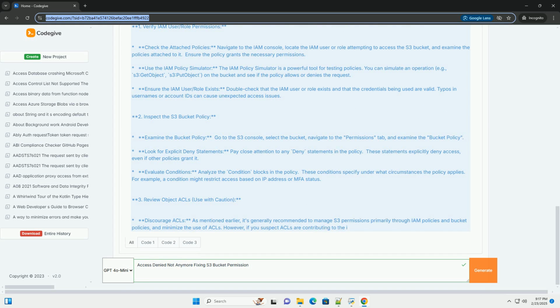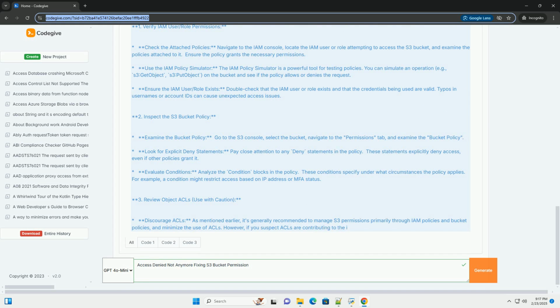S3 object ownership. When dealing with cross-account object transfers or when different accounts interact with the same bucket, object ownership plays a critical role. Ensure that the object owner has granted the necessary permissions to the other accounts. Consider using the bucket owner enforced setting for S3 object ownership when objects will be accessed by multiple accounts.